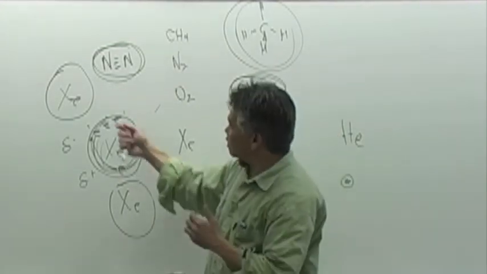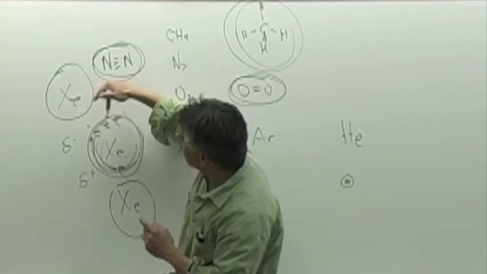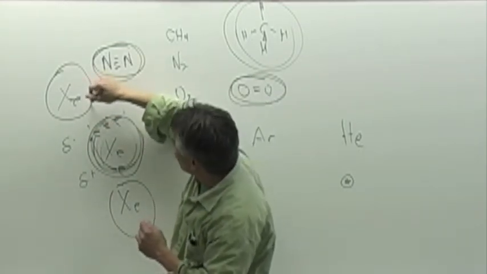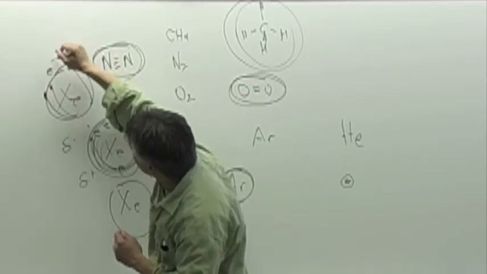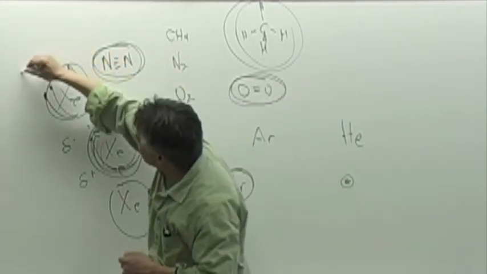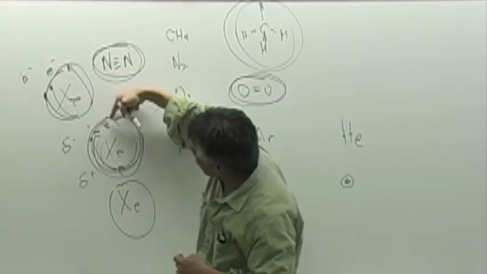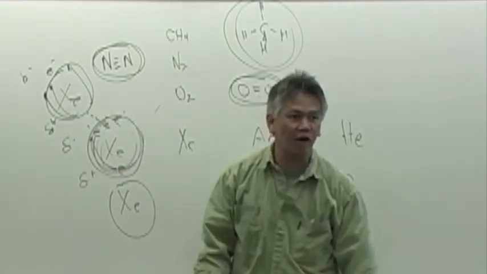What happens to the neighbor is that it sees this buildup of electrons here, and so the next xenon atom will have its electrons respond accordingly. The electrons are going to be repelled by this buildup of negative charge, and so this side becomes partially negative, and the closest side to its neighbor becomes partially positive, and you have this attraction right there.